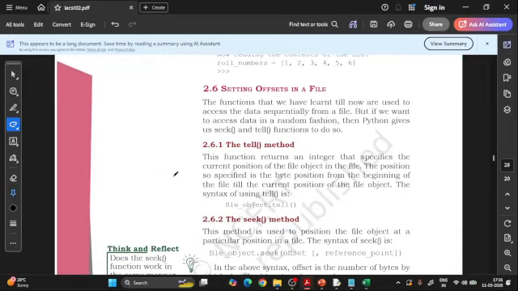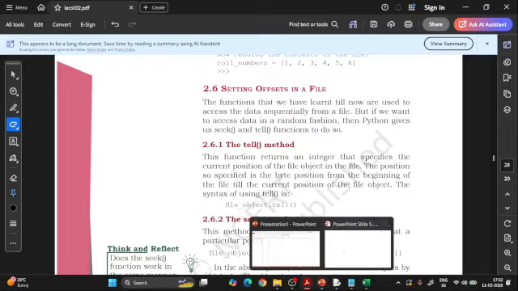Now there is a setting called offset in a file. It's very, very important to go with this, because there will be one particular question on this also: what is an offset and all the things? These are very simple things, but you should know what an offset is. Okay, so first I'll just explain these things.